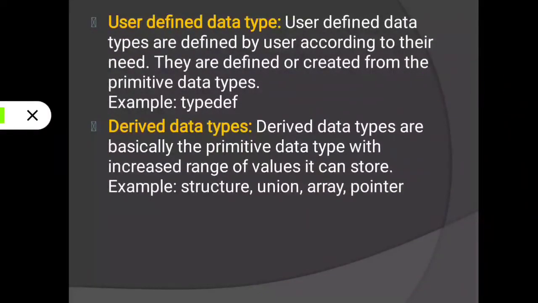Next is user defined data type. User defined data types are defined by the user according to their need. They are created from the primitive data types. User defined data types always depend on primitive data types, meaning using primitive data types only we can define a user defined data type.